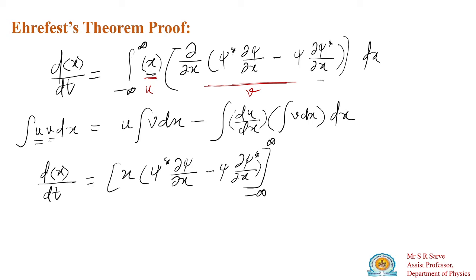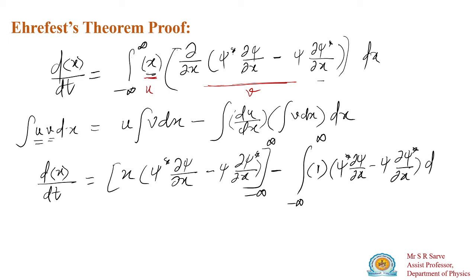The second term is the integration from minus infinity to plus infinity of du by dx, the differentiation of x, times the integration of v dx, which is again psi star d psi by dx minus psi into d psi star by dx, into dx.